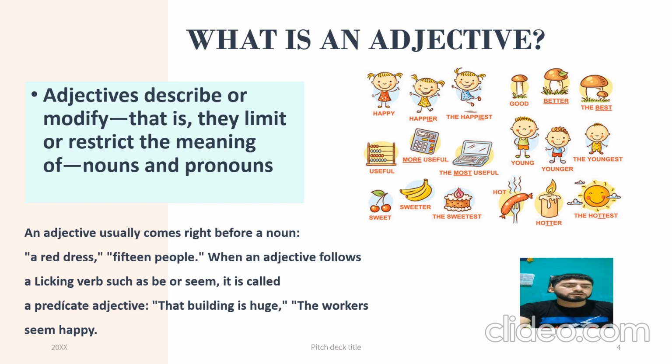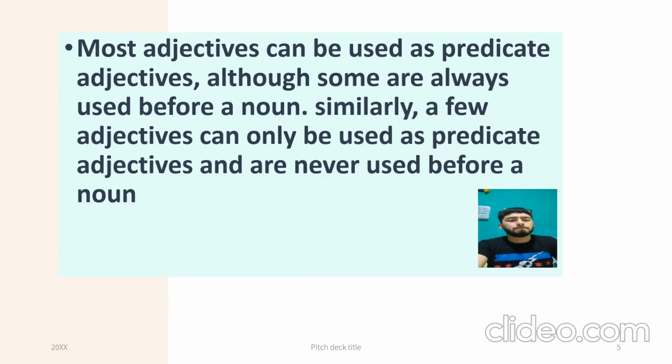For example, that building is old, the workers are happy, and others. For example, happy, happier, the happiest; good, better, the best; sweet, sweeter, the sweetest, and others. Most adjectives can be used as predicate adjectives. Also, some are always used before a noun. Similarly, a few adjectives can only be used as predicate adjectives and are never used before a noun.